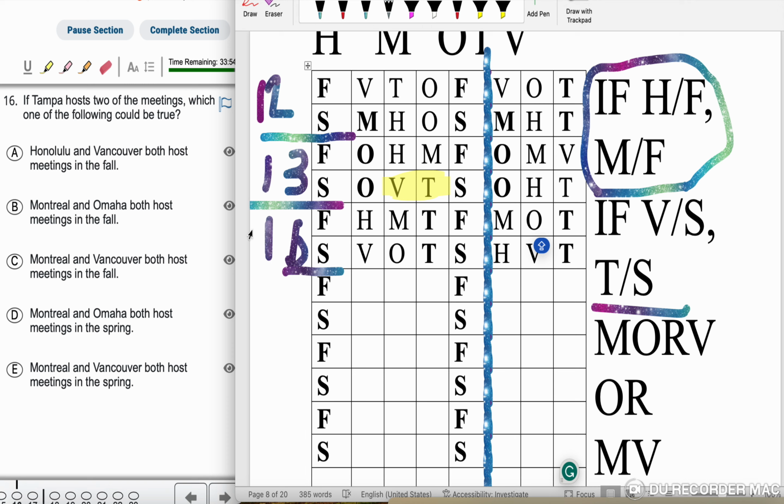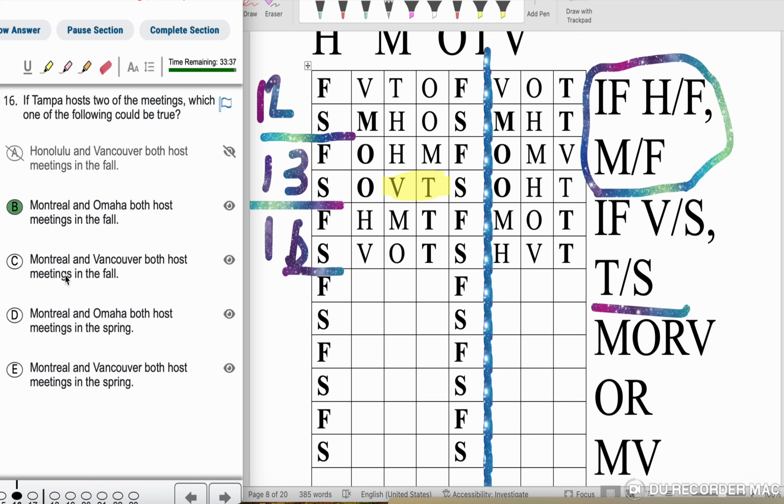Now let's go ahead and solve this as quickly as possible. H and V both host a meeting in the fall. So H and V in fall. Don't see that. M, O both host in fall. M, O, I see it in here. So that could be true. M and V both host meeting in fall. M and V, no. M and O both host meeting in the spring.